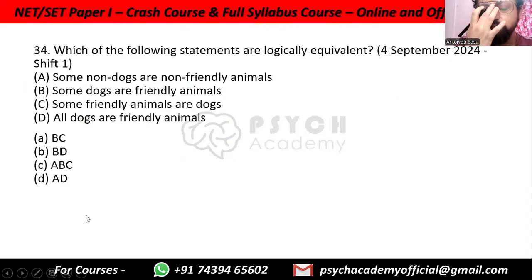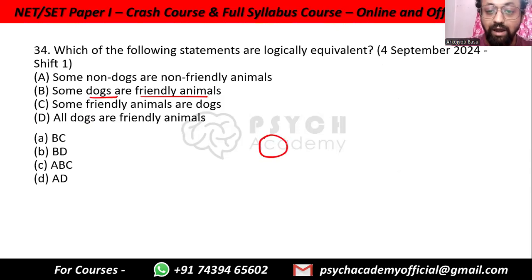Which of the following statements are logically equivalent? Okay. Some non-dogs are non-friendly animals. Some dogs are friendly animals. So we are saying that dogs and friendly animals may have a bit of interaction. That is, some dogs are friendly animals. Some friendly animals are dogs, which is again the same. Some friendly animals are dogs, with a bit of interaction. So B and C are already logically equivalent.